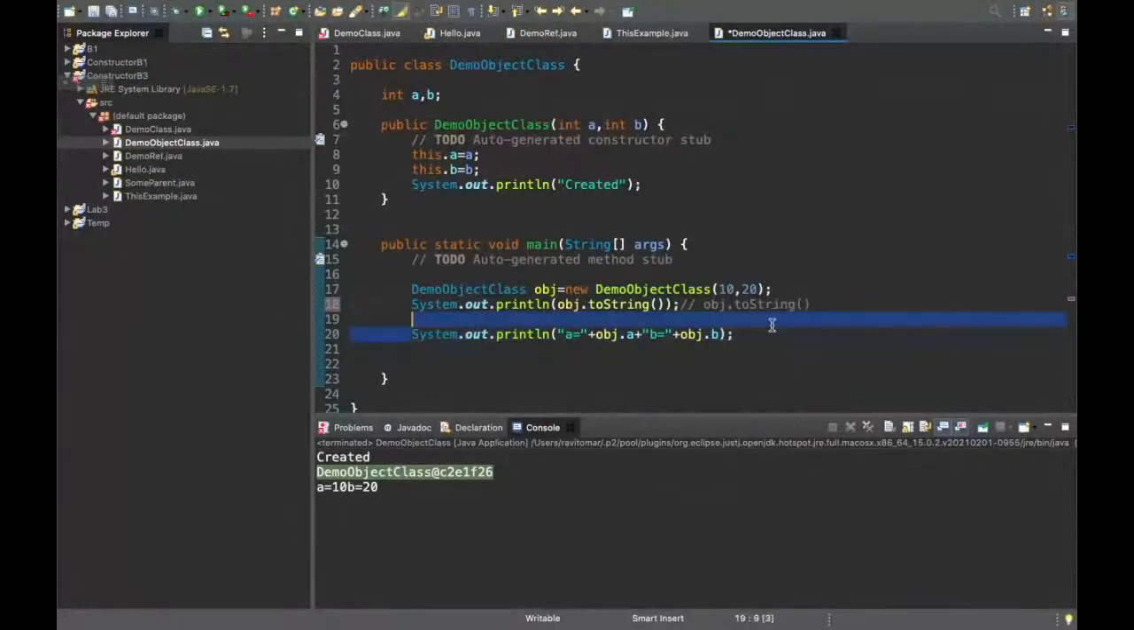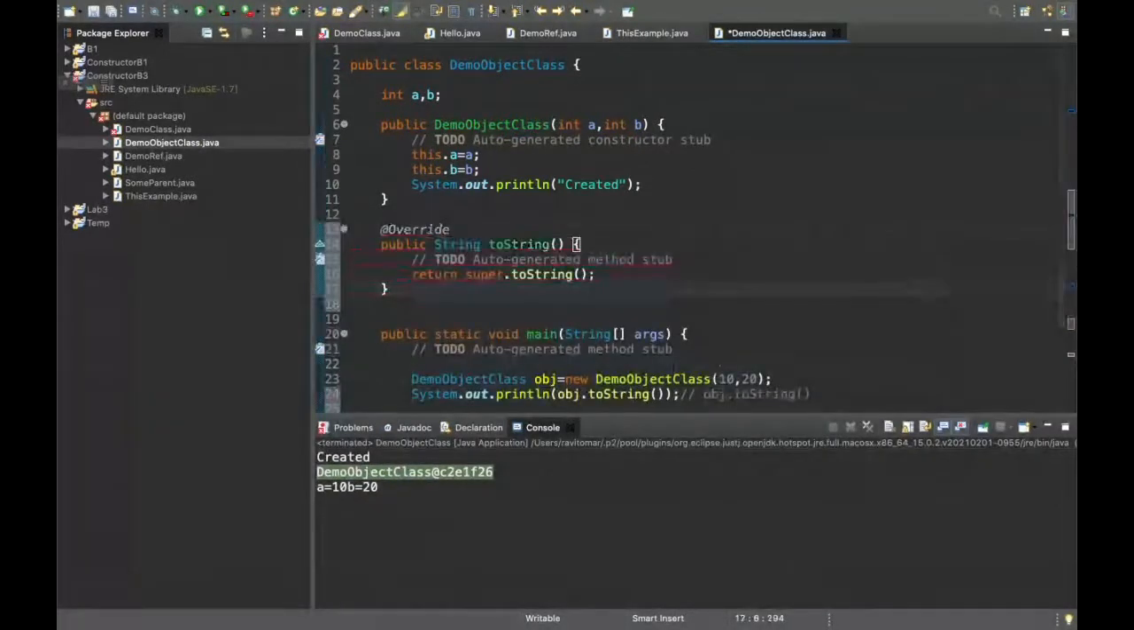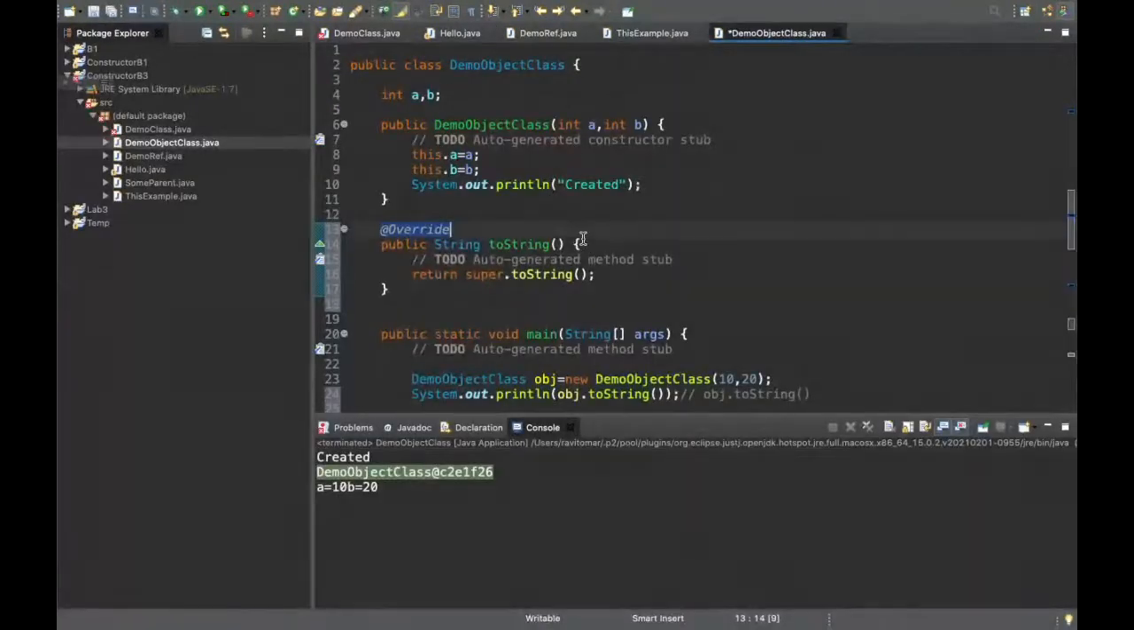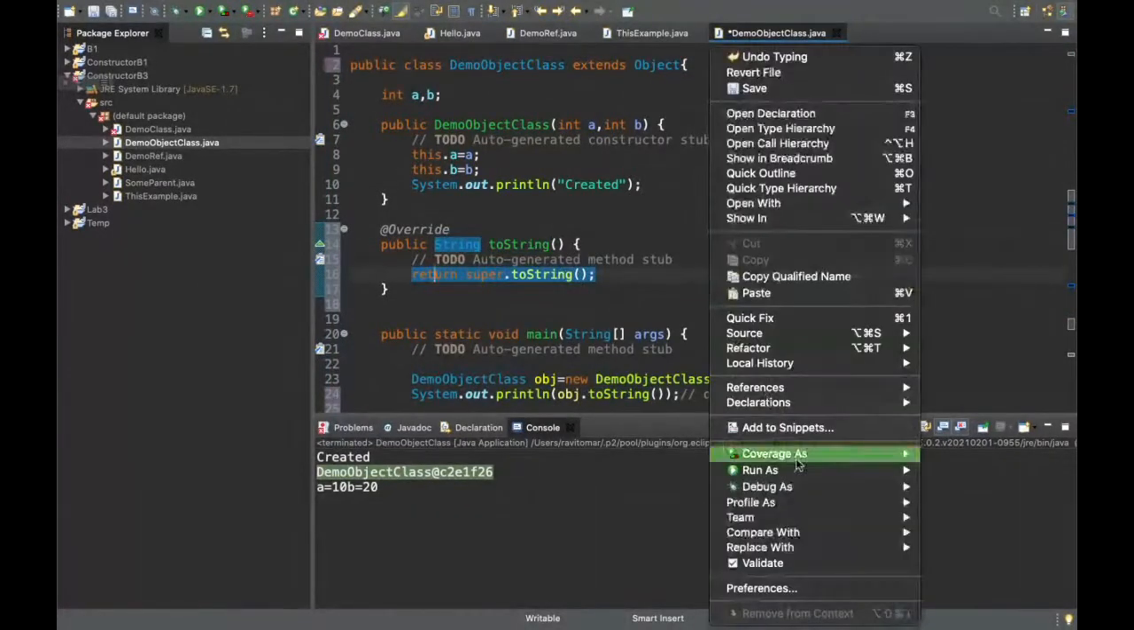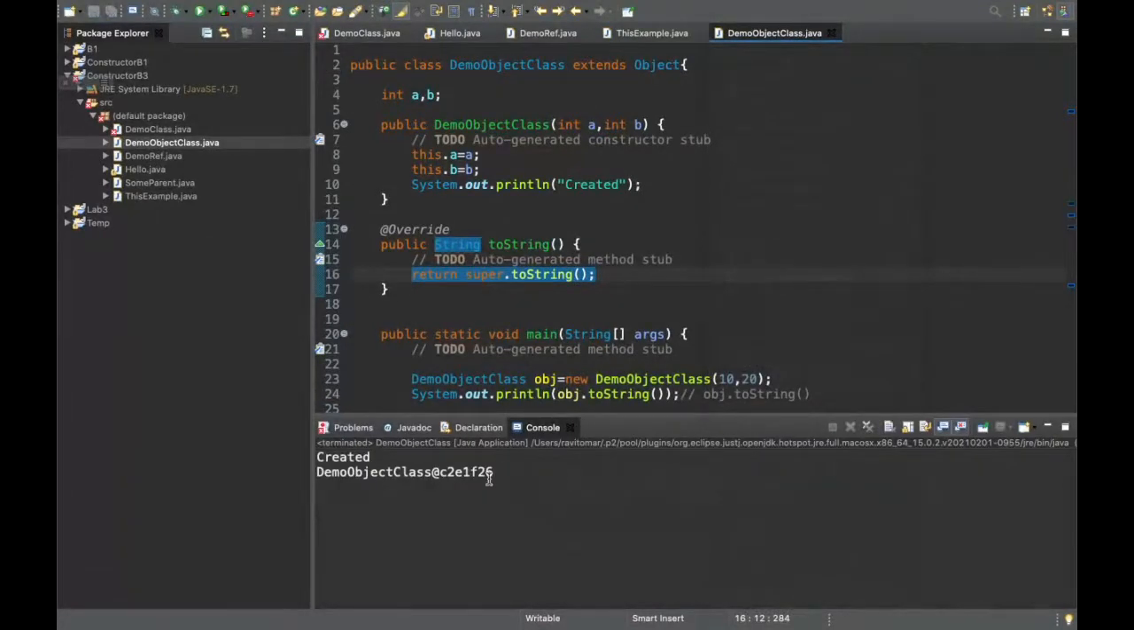So if I want something useful to be printed, what I can do is override it. Again, this is in inheritance, but it came up today because of the discussion. This is called overriding, because my parent class is the Object class. Inside it there is a method named toString. See what is written: return super.toString. Even if I override it, the output will still be exactly the same. Exactly the same output is coming, right?